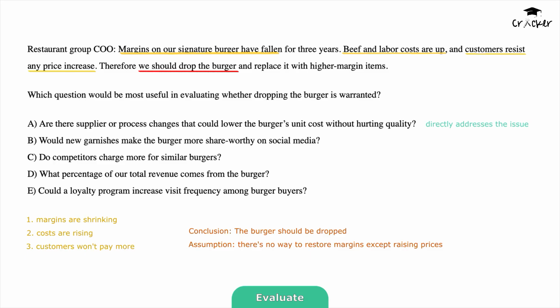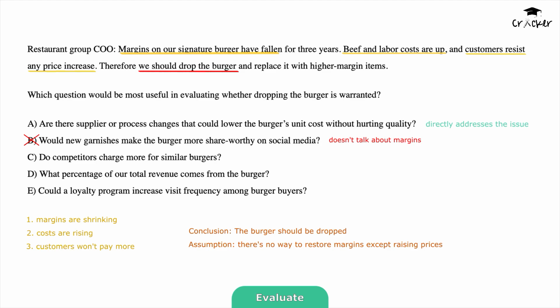Option B. Would new garnishes make the burger more share-worthy on social media? That might help marketing or brand buzz, but the COO's argument is about margins per unit, not visibility. Garnishes don't solve the cost versus price constraint, not directly useful.